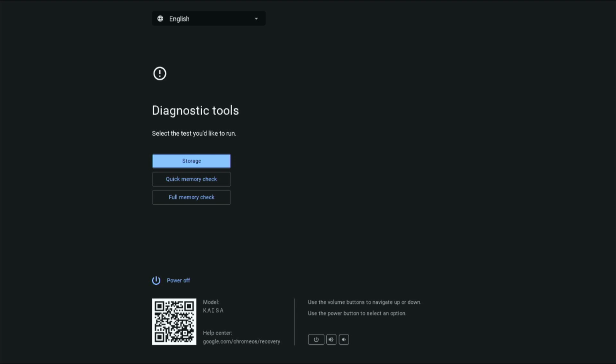Use the diagnostic test results to determine next steps for resolving boot issues, such as performing a power wash, hardware reset, and recovery. If these troubleshooting steps don't resolve the issue, contact support for additional assistance.